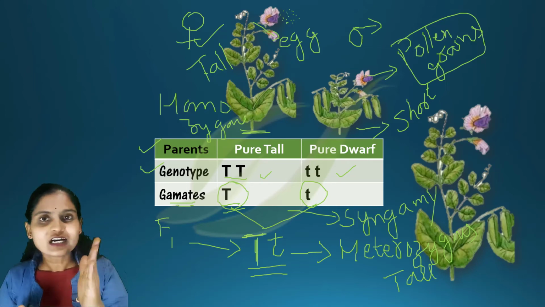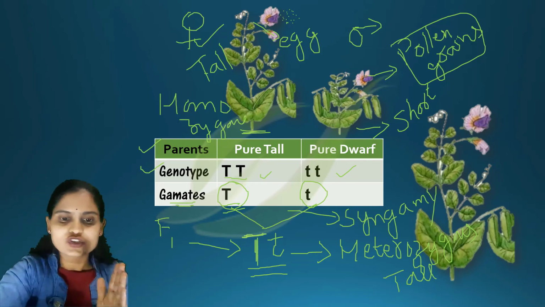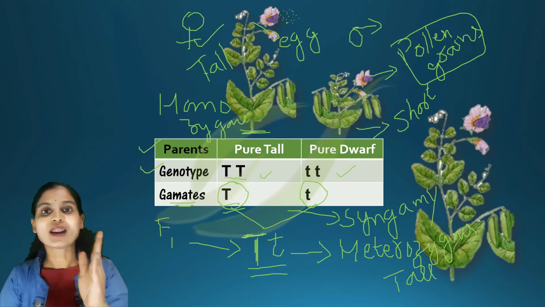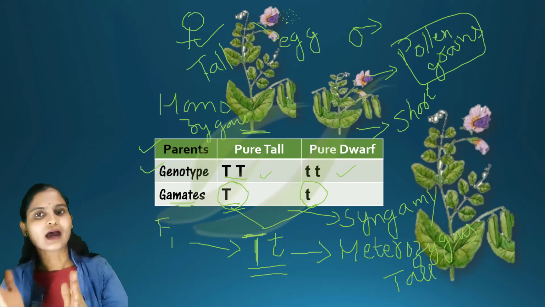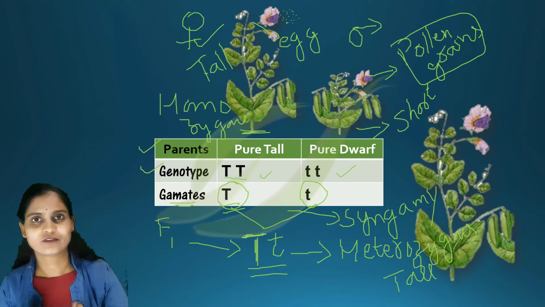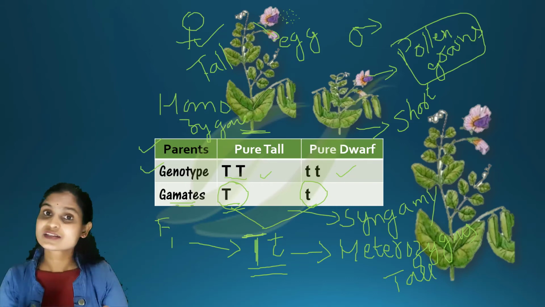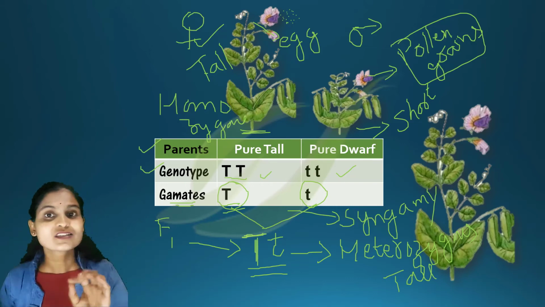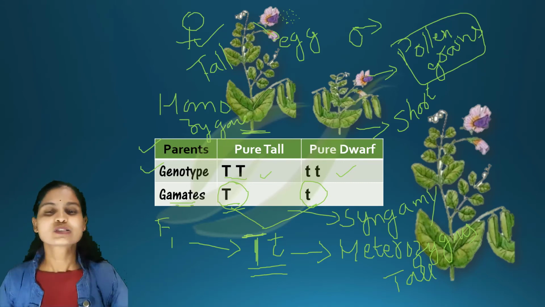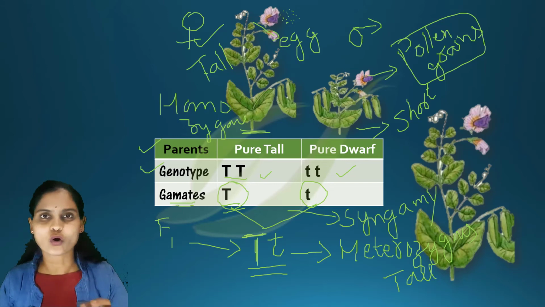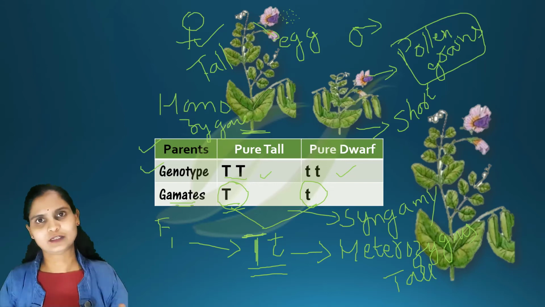Of the two alleles of a gene, one is dominant and the other is recessive. The dominant one is expressed and the recessive one is not expressed in a hybrid condition. That is the meaning of the third statement.